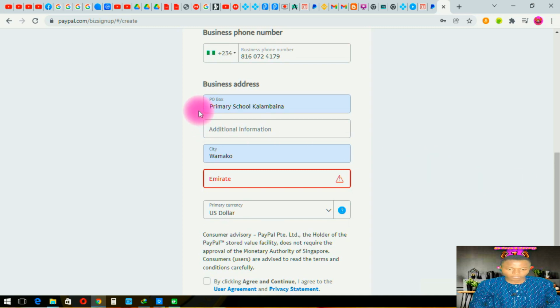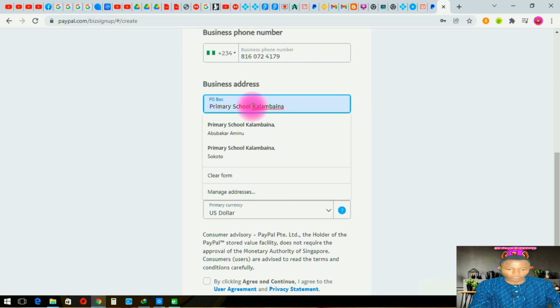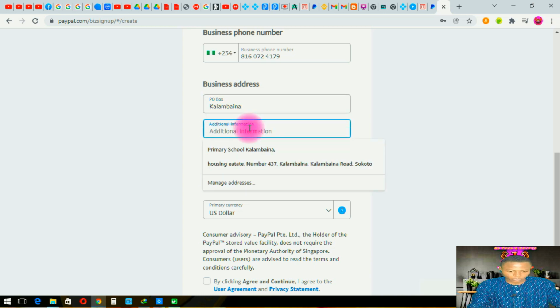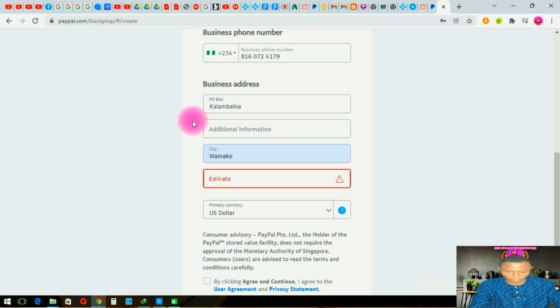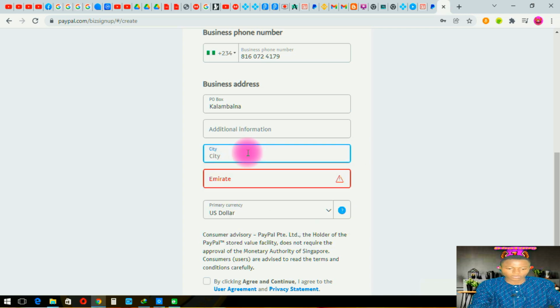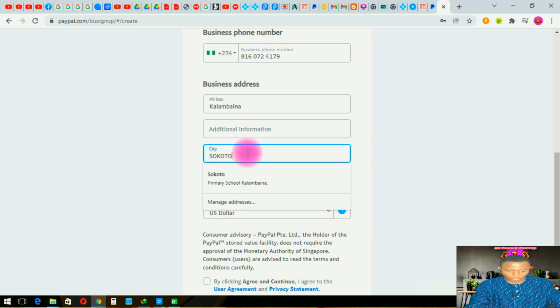Now they say the address, your own address. Just put your own address as it is, your own normal address here in our country. For me, I'm just going to leave it at this Kalambena. For additional information, you can add additional information for your address if you need. That one is optional, only if you need. Now I will be changing the city to this one.